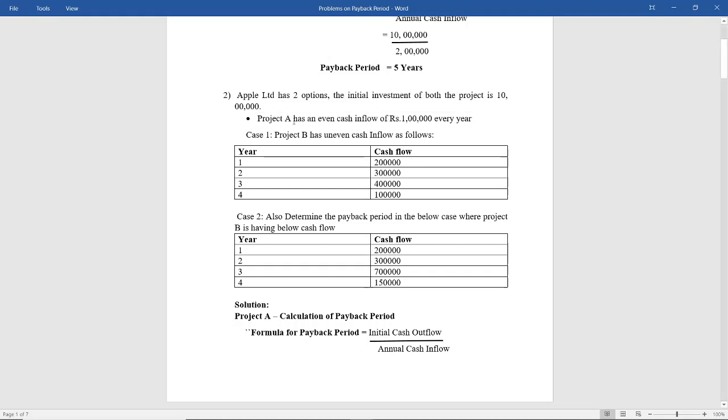Okay, let us see what is there for project B. Project B is divided into two cases, case 1 and case 2. In case 1, project B has unequal cash inflows as follows.